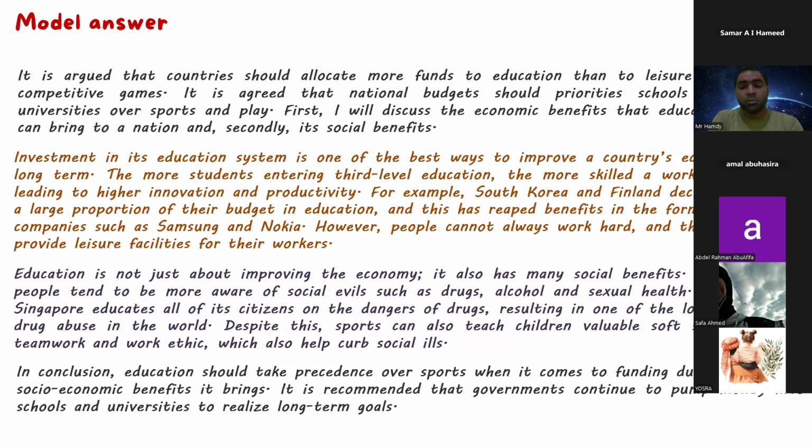So the model answer focuses on the first point of view, that governments should spend more money on education. And it supports this in both body paragraphs, right? Both of them?